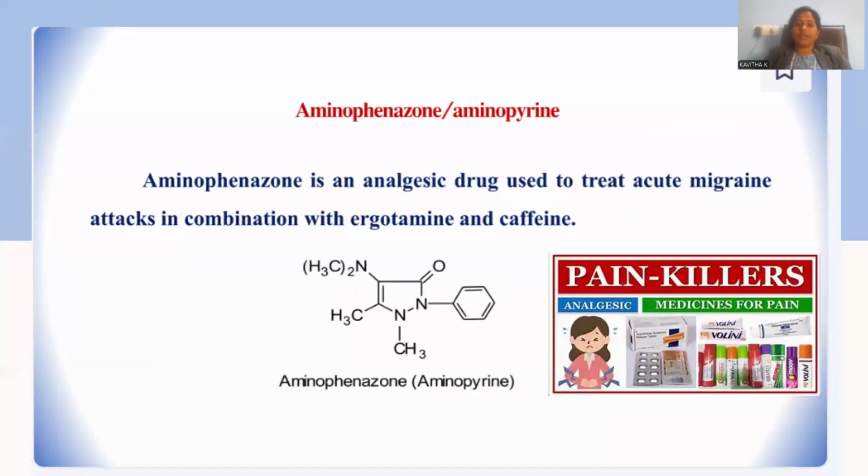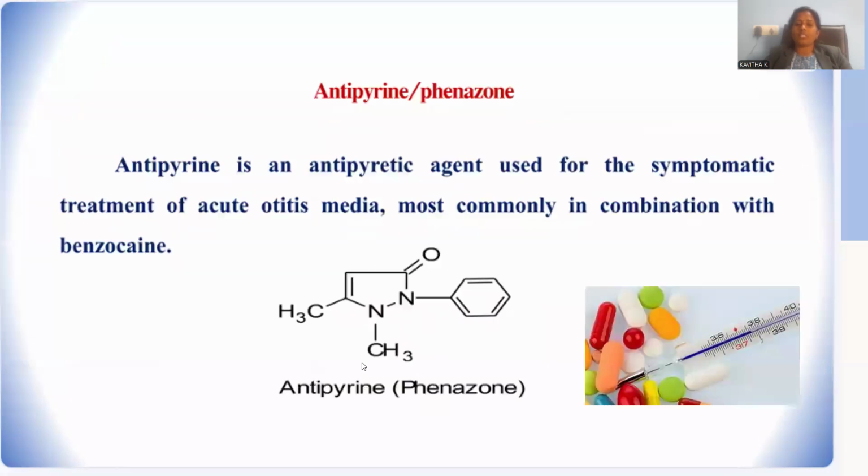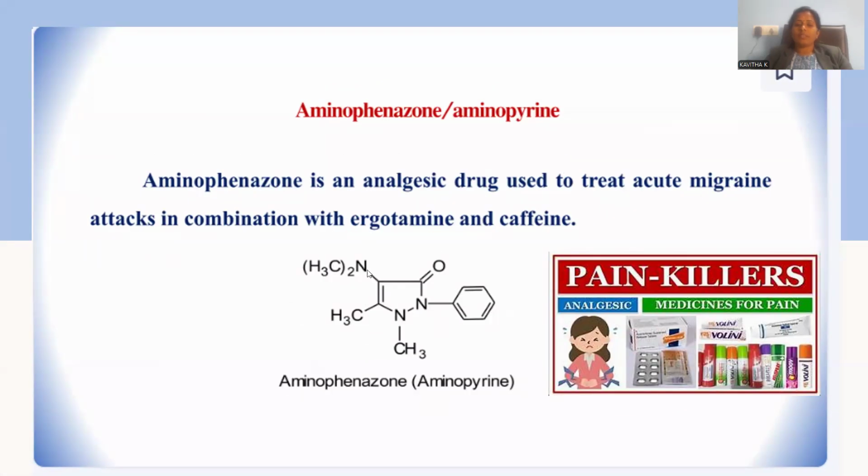Let me introduce another drug which is called aminophenazone, or aminopyrine. So aminophenazone is again a pyrazolone derivative. Nitrogen is phenylated, the other nitrogen is methylated, and methyl is there again. Only in addition, an N,N-dimethylamino group is introduced at position number 4. Whenever the N,N-dimethyl group is there, in addition to the antipyretic fever relieving condition, it is also meant as a painkiller. So it is meant for the painkiller as well.